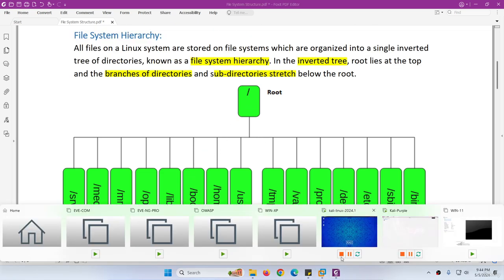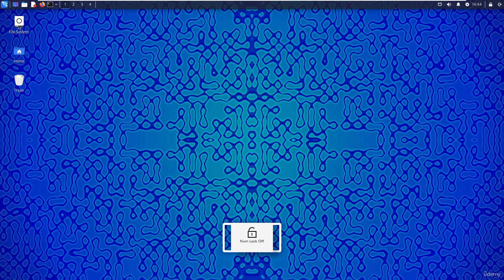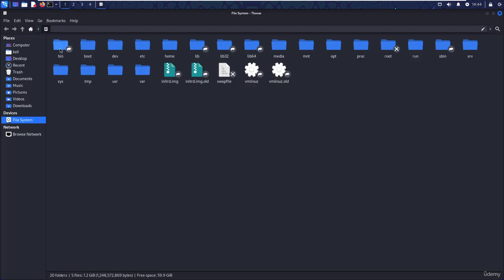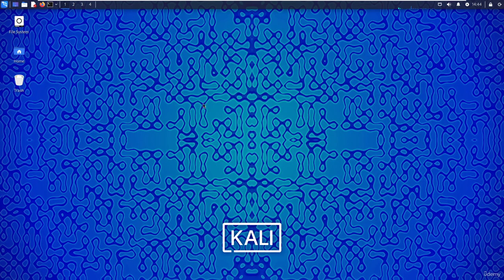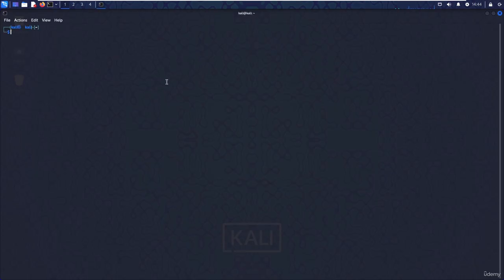Let me quickly show you. If I go to Linux and click on the file system, here you will find bin, boot, dev, etc, home, lib, media, mnt, opt, proc, run, srv, sys, tmp, usr, and var under the root directory. If you want to check through the CLI, let me zoom in.